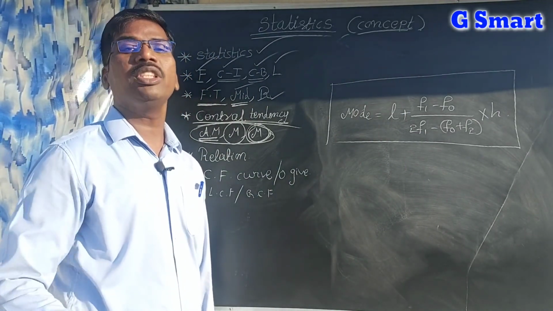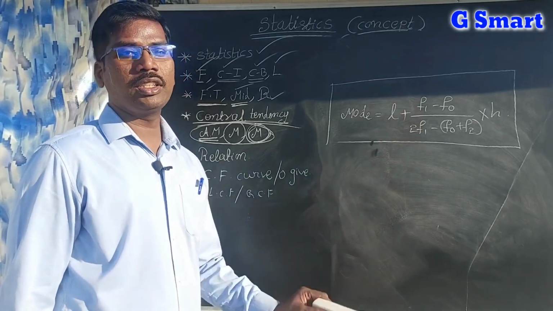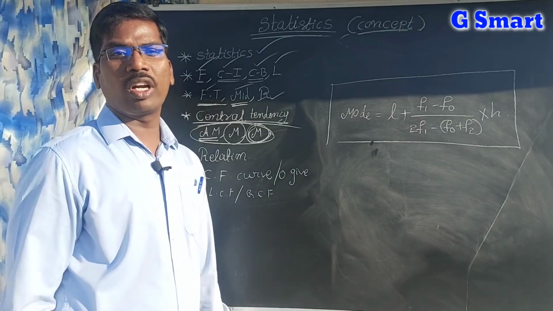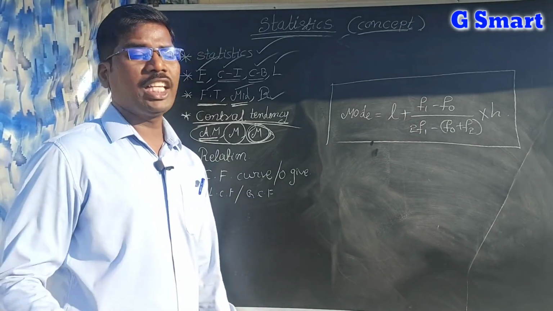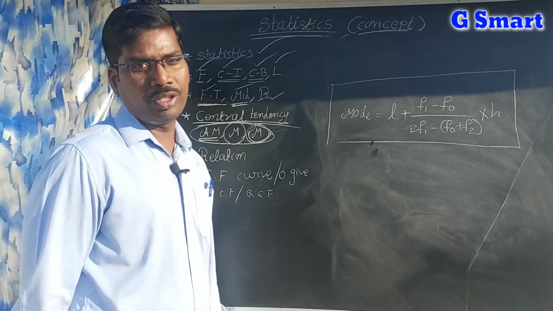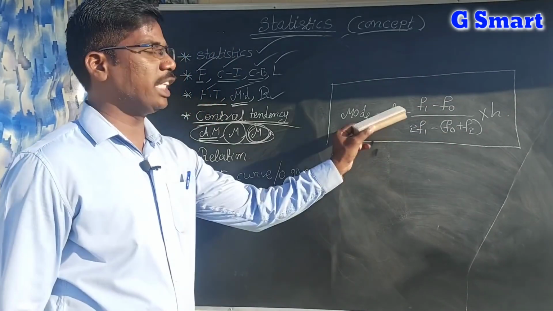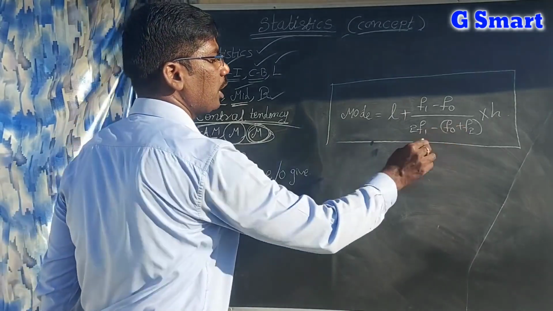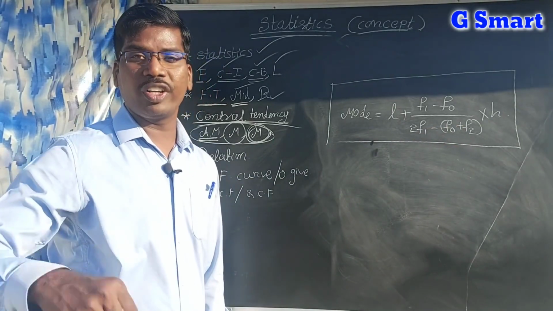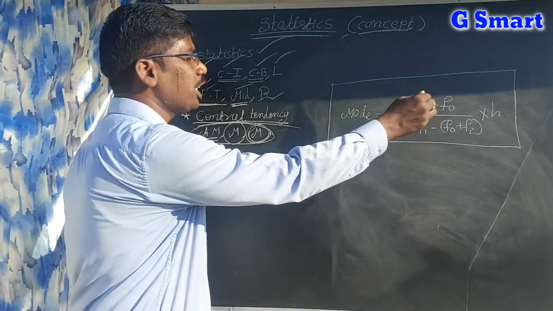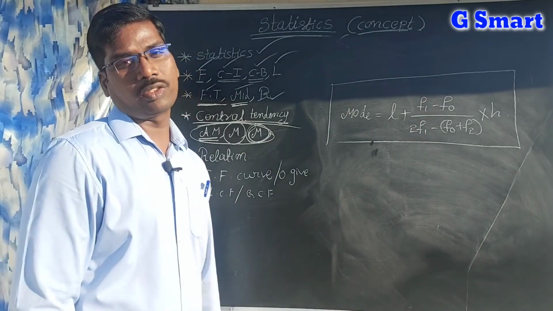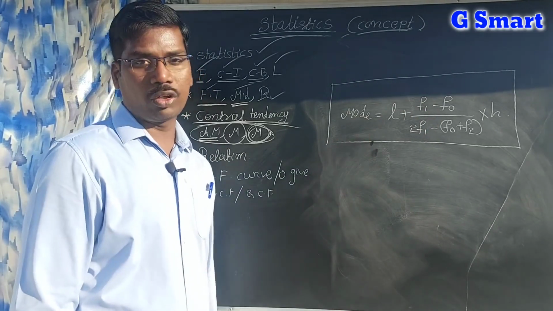Modal class means mode class. Here F1 means the required frequency, that is, the highest value frequency in the frequency table. F0 is the preceding value of the highest frequency, and F2 is the successive value of the highest frequency. And H is the length of the class interval. So like this you have to know.